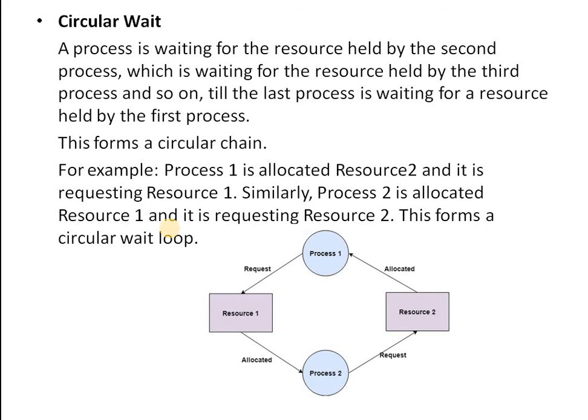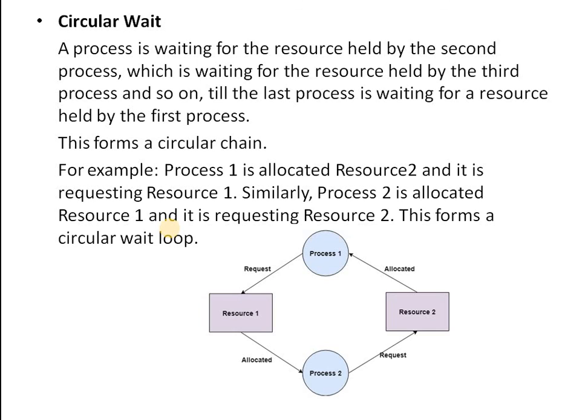And the last condition, the fourth condition, is circular wait. A process is waiting for the resources held by a second process, which is waiting for the resources held by a third process, and so on, till the last process is waiting for a resource held by the first process. This forms a circular chain.